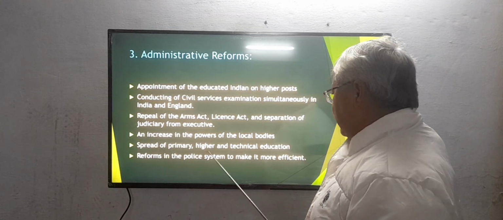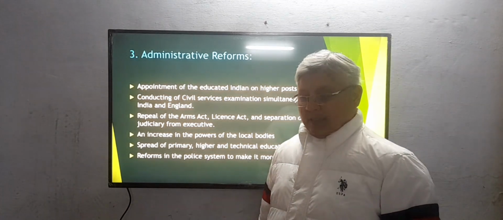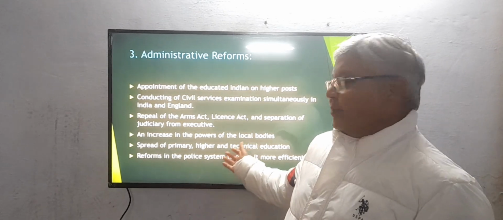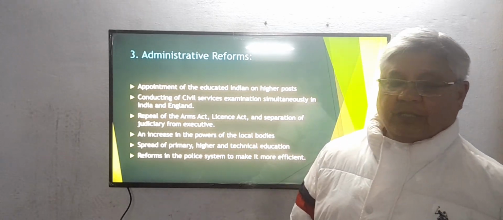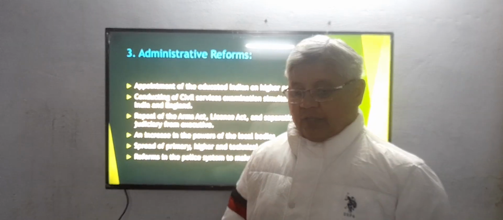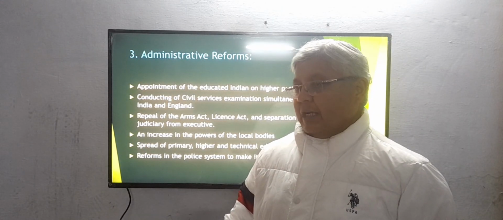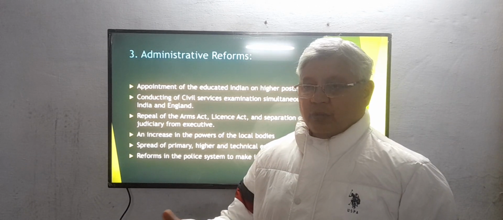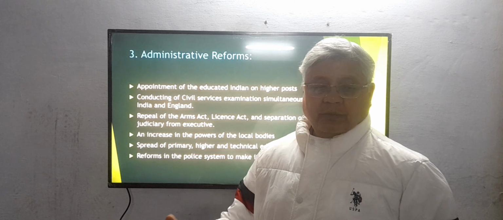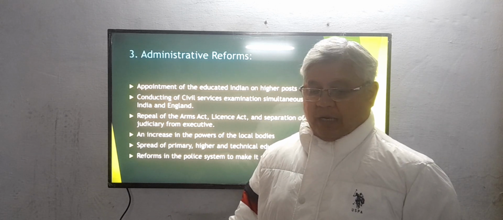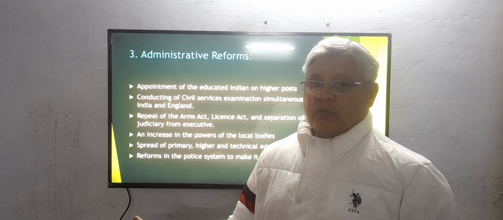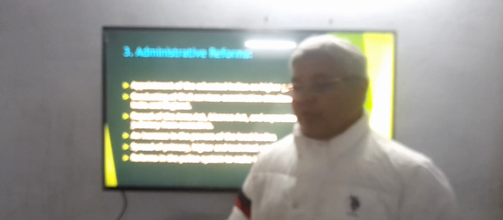Then the next one was spread of primary, higher and technical education. As we see, technical education as well as primary and higher education was not that advanced. So it was the need of the time that British should spread education at the primary level, higher level, as well as provide technical education so that Indians could get jobs, because there was good demand for educated Indians. If a good number of schools are opened, if technical education is given, then they can earn their livelihood and improve their economy.